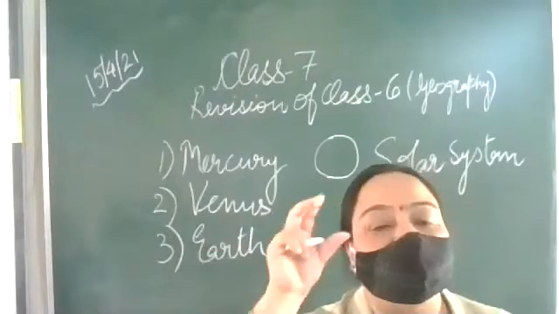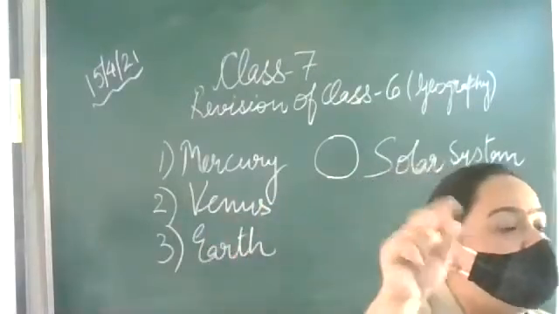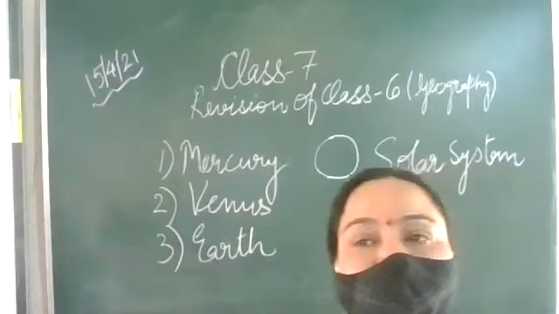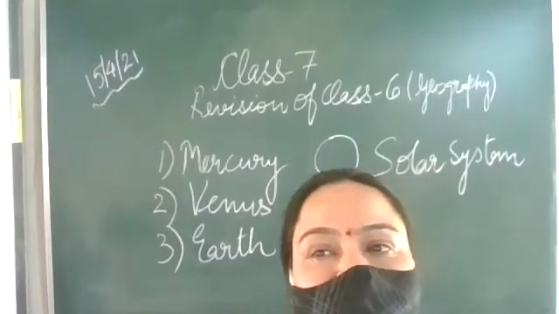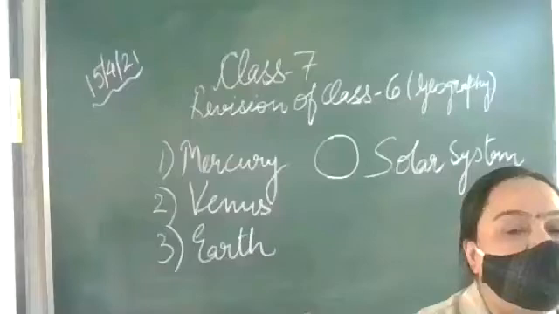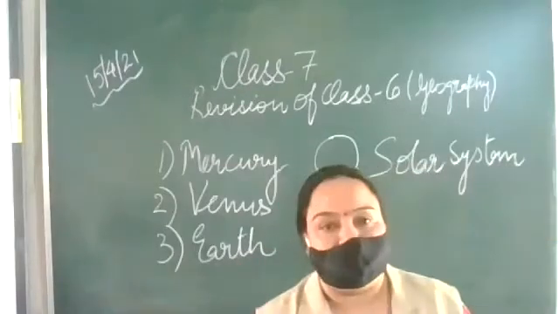We have done with various types of heavenly bodies, and today we will read about the various different heavenly bodies which revolve around the sun.